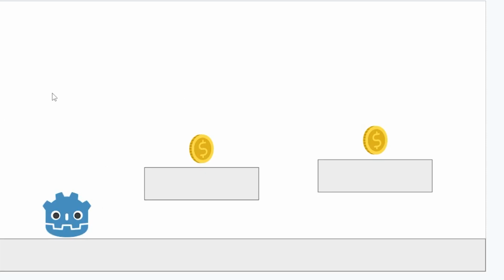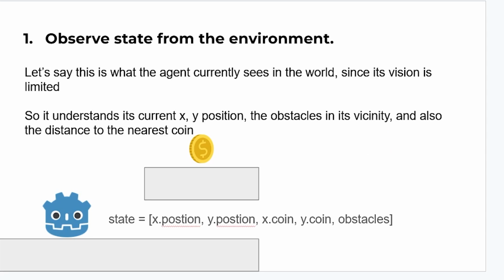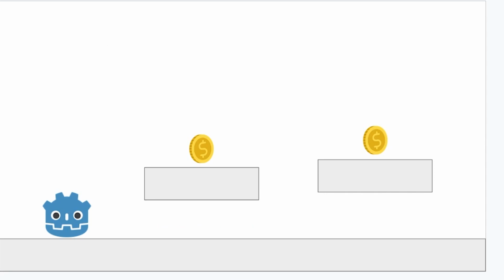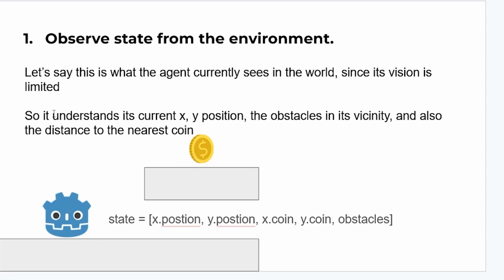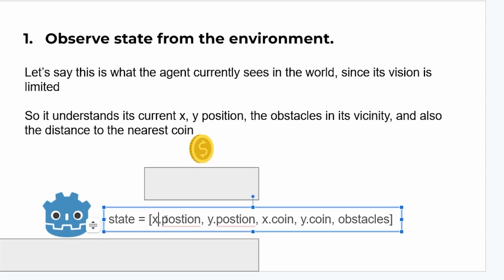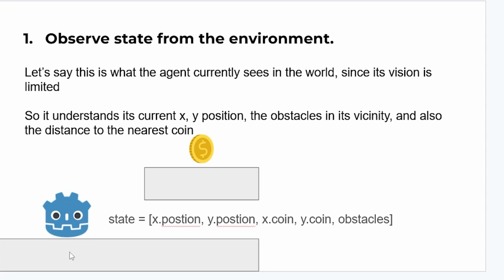So for an example, imagine this is the environment that the agent is in. Now, step 1, the agent observes the environment. So let's say this is what the agent currently sees in the world. And since its vision is limited, in DQN, it doesn't save the whole world. It doesn't save every possible state. It just gets a snippet of the world, its surrounding world. So this could be, for example, its X position, its Y position, and the X position and Y position of the nearest coin, and then maybe some data on obstacles.